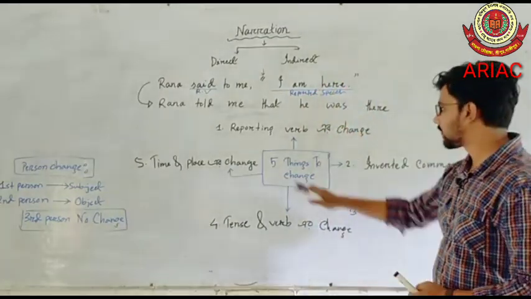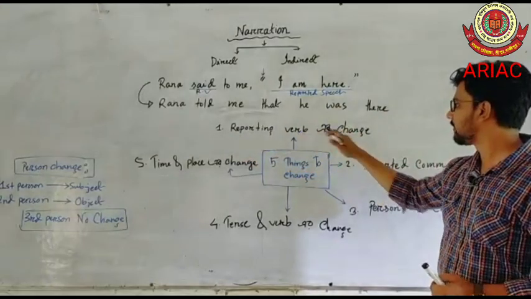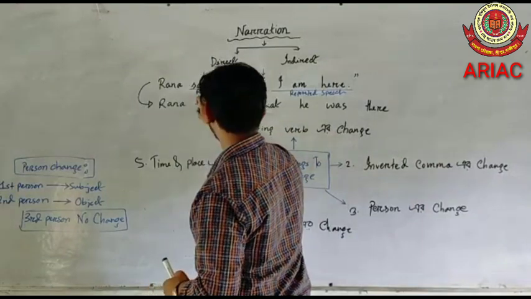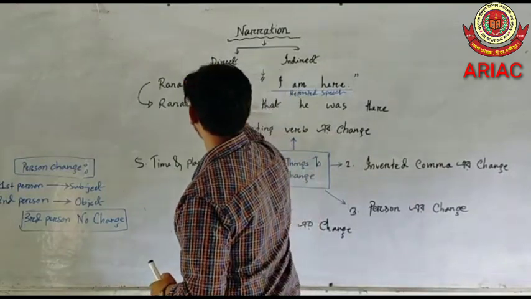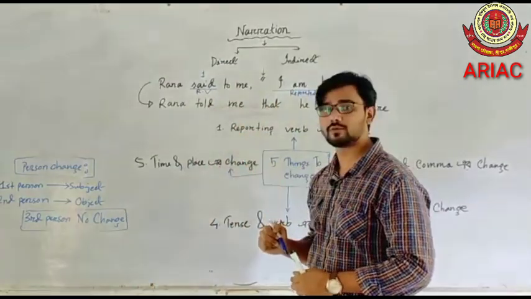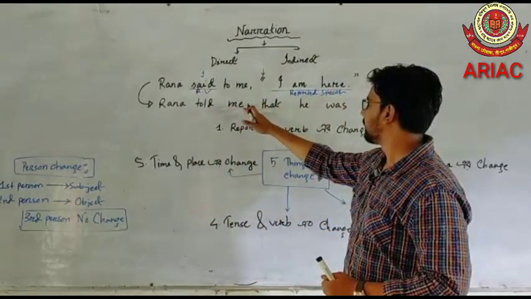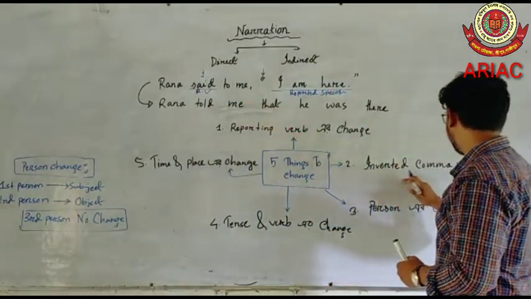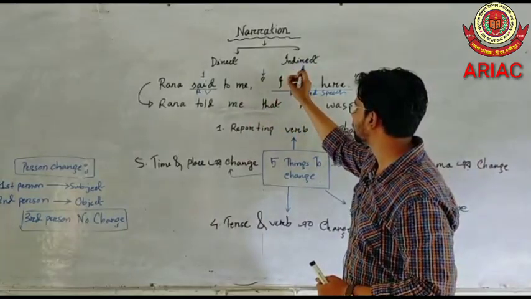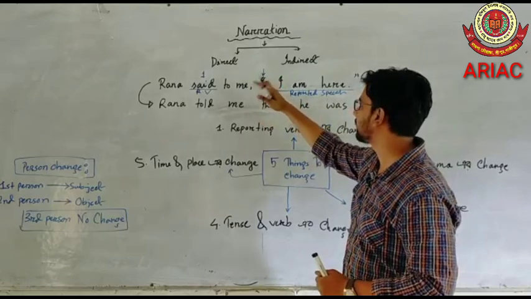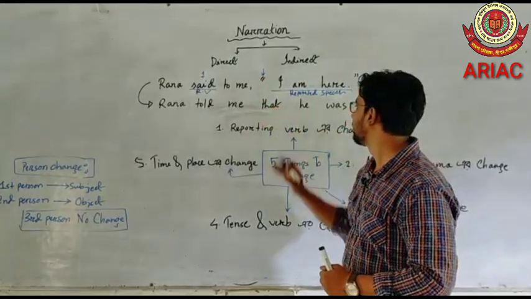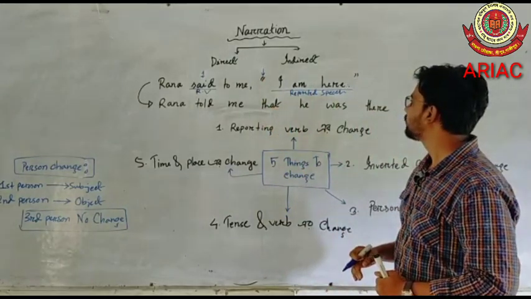Okay, so have a look. Number 1, we have to change the reporting verb. Said will be converted into told. And the second thing that we need to change is the inverted comma. We have to remove the inverted comma while converting from direct to indirect, and replace it with the subordinating conjunction that.